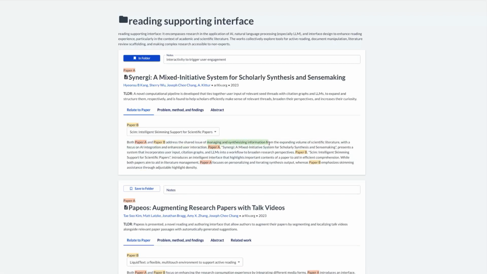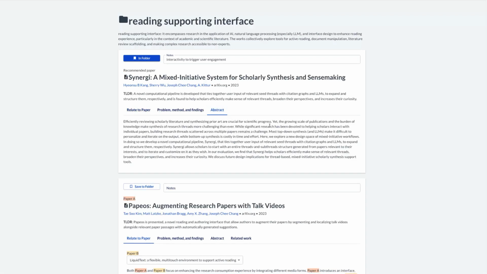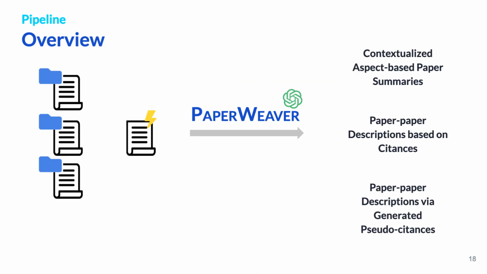By reading the description, she now recalls that Scim supports paper reading by automatically highlighting important content in a paper, and unlike Synergy, there is no personalization component in the system. After reading these descriptions, she is curious about what kind of design implications come from Synergy. She went into the whole paper link.